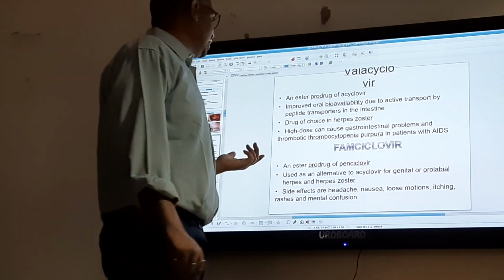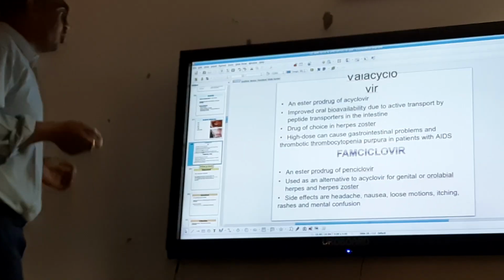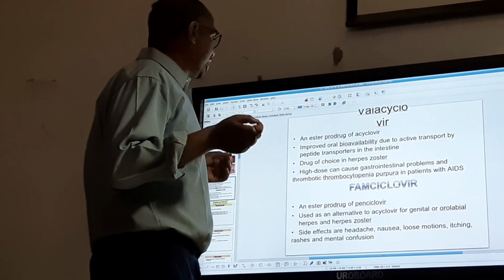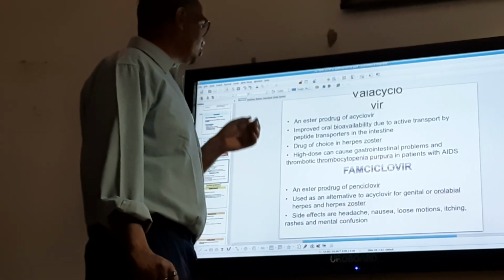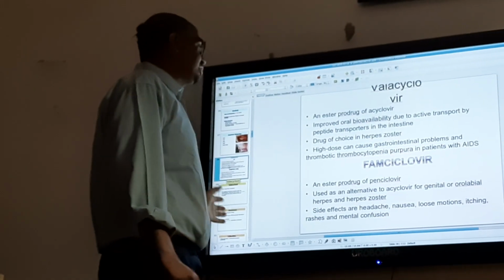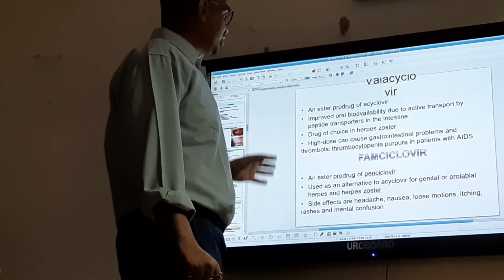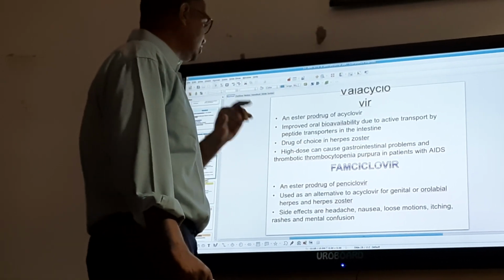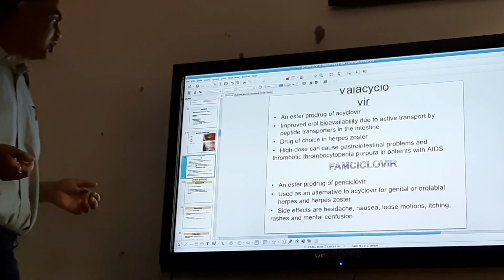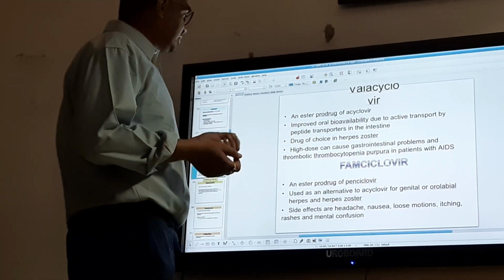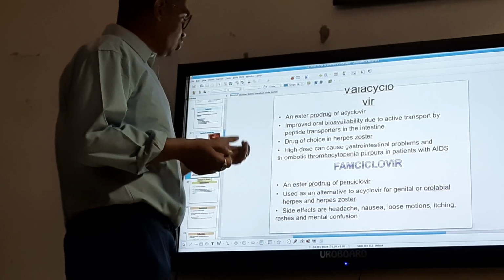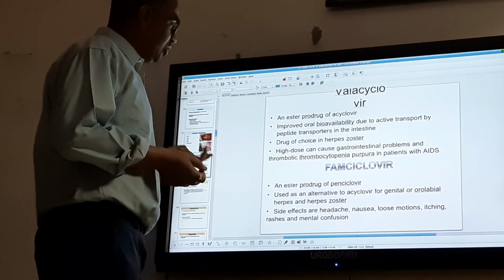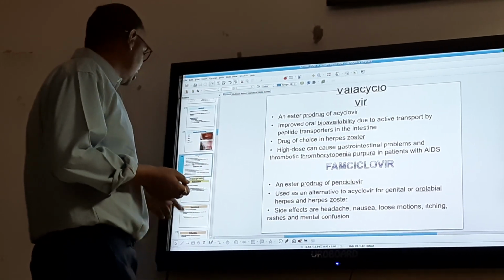Coming to valacyclovir, it's actually an ester prodrug of acyclovir, but it has improved oral bioavailability due to active transport by peptide transporters in the intestine, and is the drug of choice in herpes zoster. High dose can cause gastrointestinal problems and thrombotic thrombocytopenic purpura in patients with AIDS. Famciclovir is again an ester prodrug of penciclovir, used as an alternate to acyclovir for genital or orolabial herpes and herpes zoster. Side effects are headache, nausea, loose motions, itching, rashes and mental confusion.